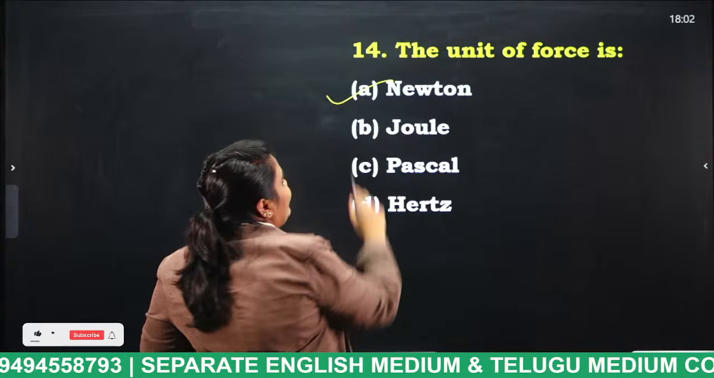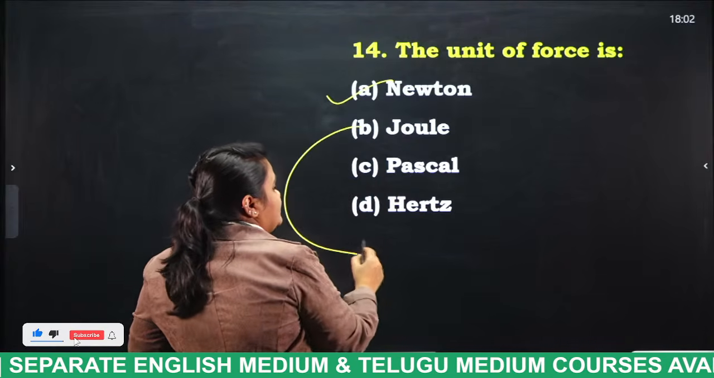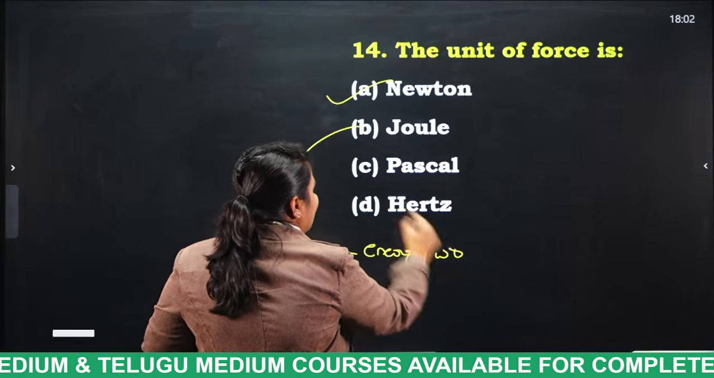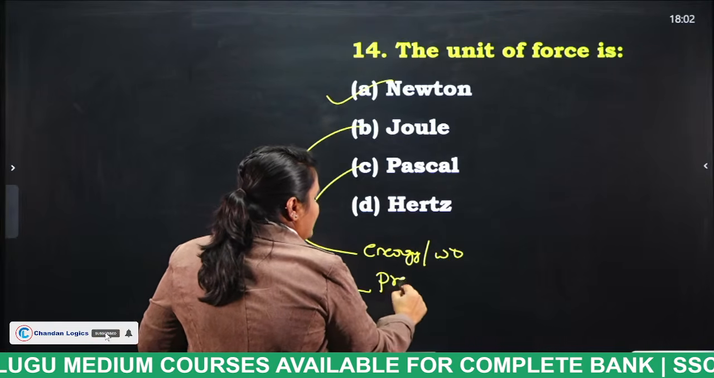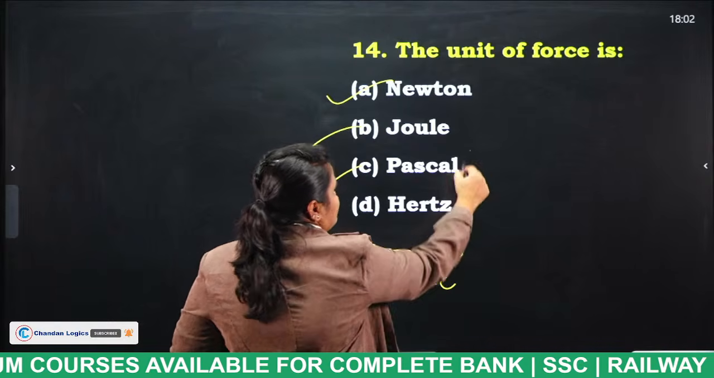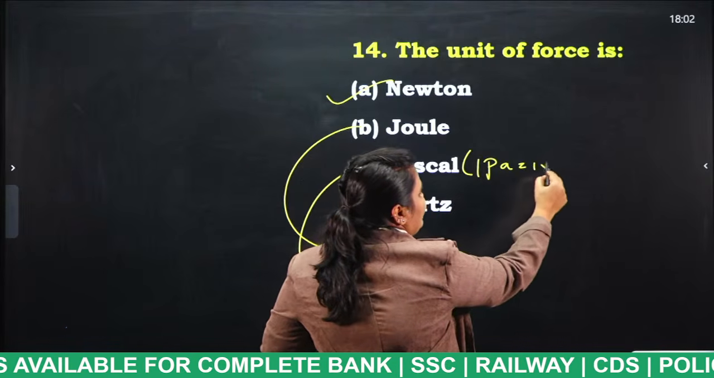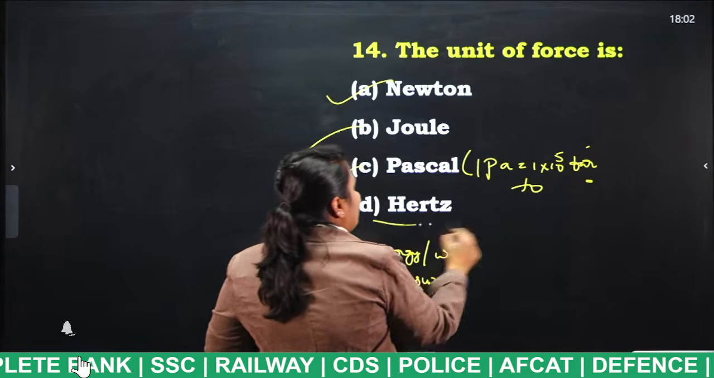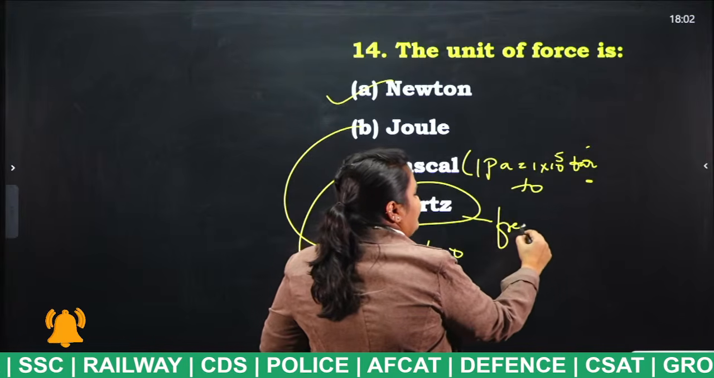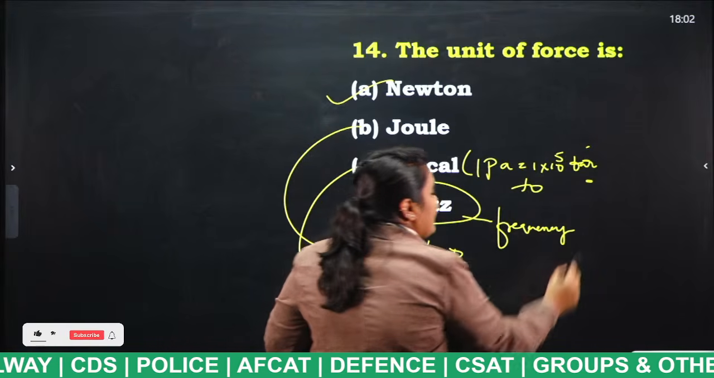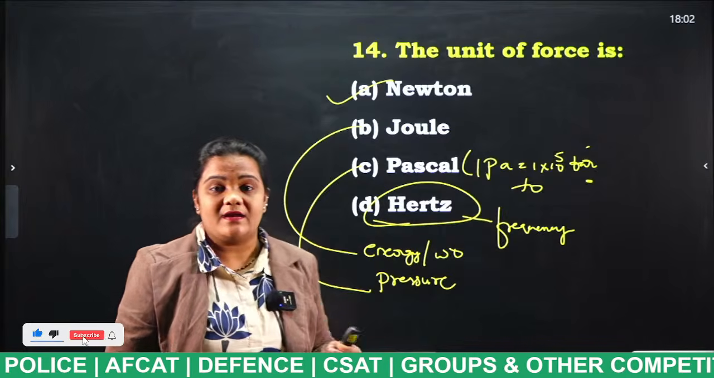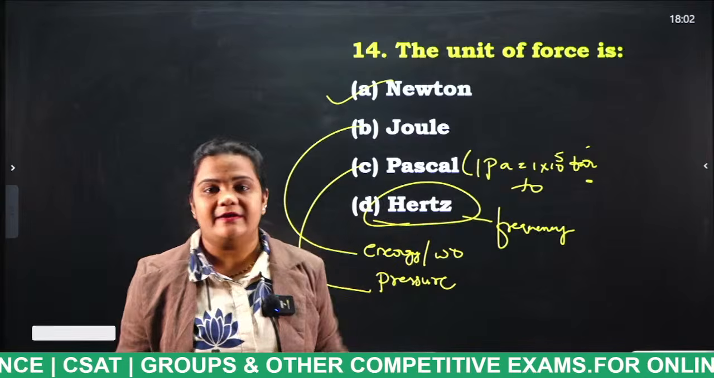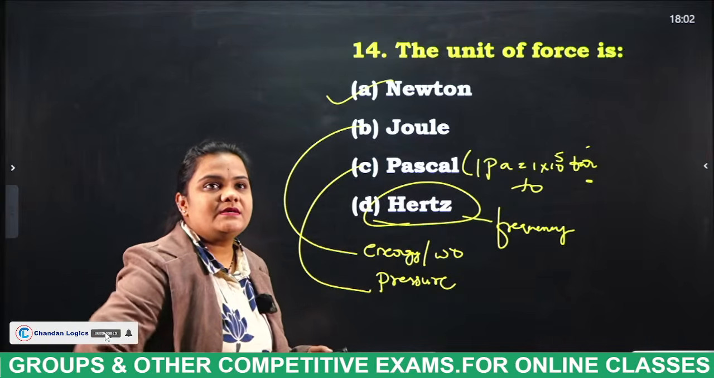Okay, so what is the answer, students? Newton. The unit for force is Newton, and the joule is the unit for energy or work done. Pascal is the unit for pressure. 1 Pascal is equal to 1 into 10 power 5 bar. Remember, very important to solve problems. Hertz is the unit for frequency. What do you mean by frequency, students? Number of oscillations per second. In terms of sound, number of vibrations per second. Okay? Next question.